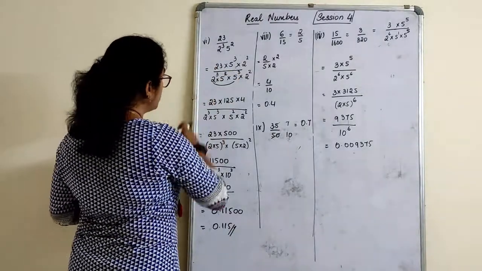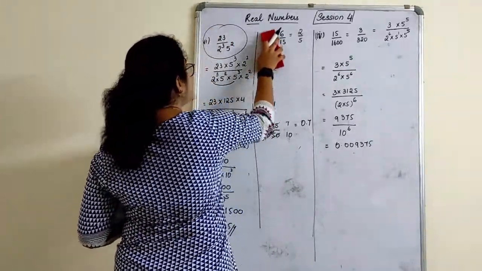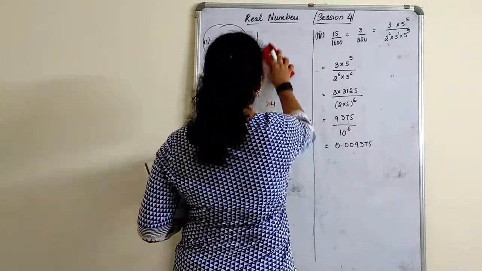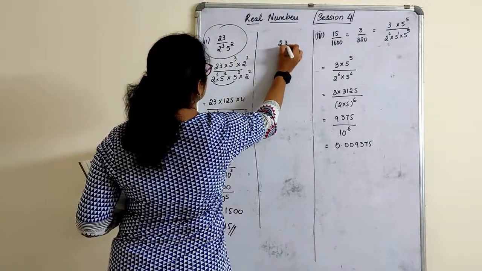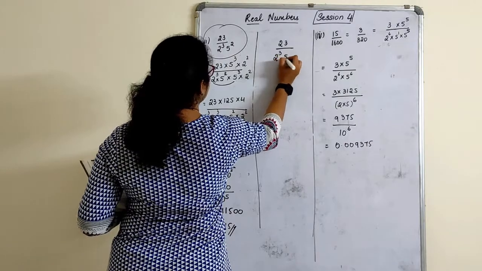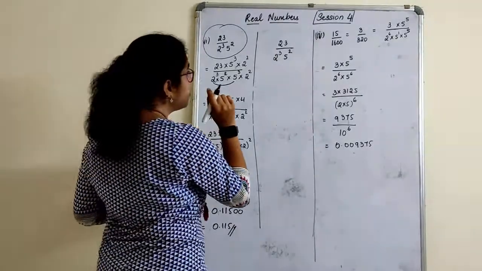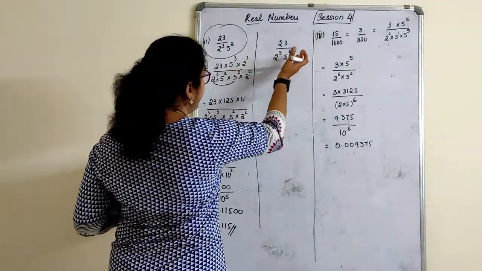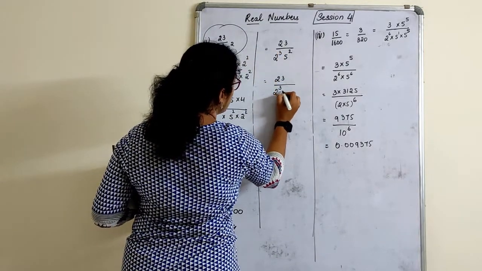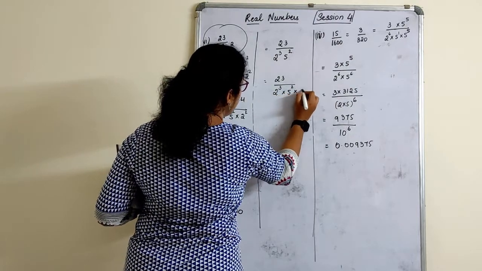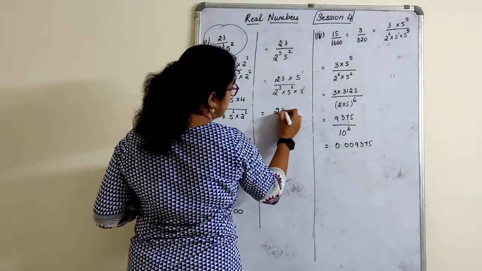Yeah, I would like to just redo this one sum once again, children. Just see here. While the first time when I saw it, I felt it, now suddenly I again realized it can also be done. Just check here. Now we have written this as 23 upon 2 raised to 3 and 5 raised to 2. Right? We want it in terms of 10 only. So, can we write it like this? 23 upon 2 raised to 3 into 5 raised to 2, into 5 raised to 1 over 5 raised to 1? Can that be done? Yes, it can actually be done.